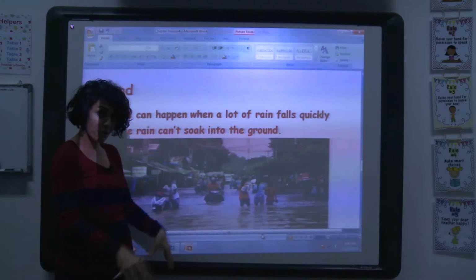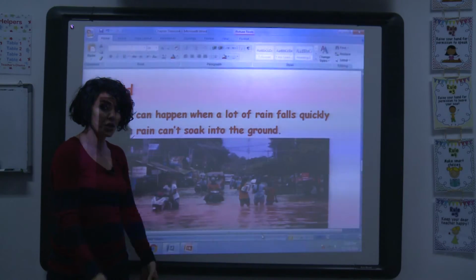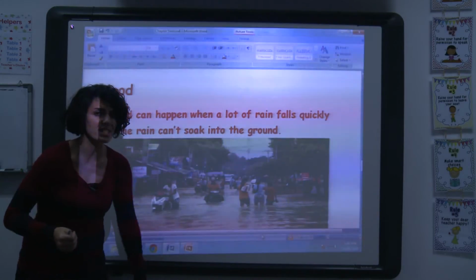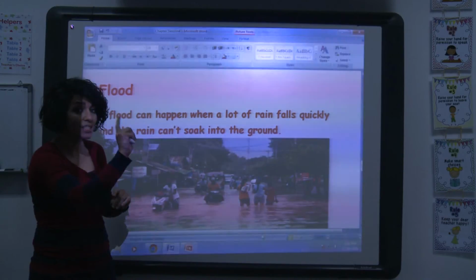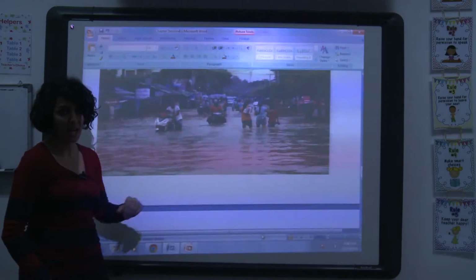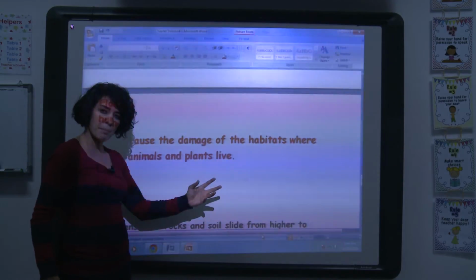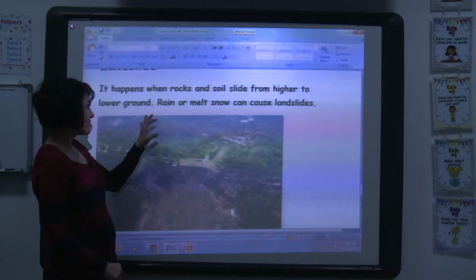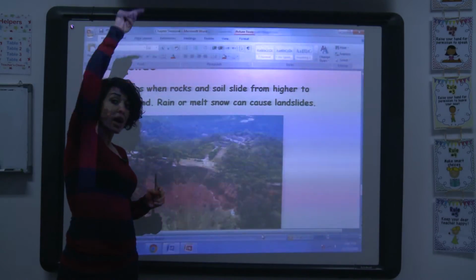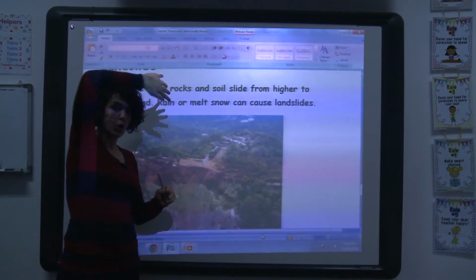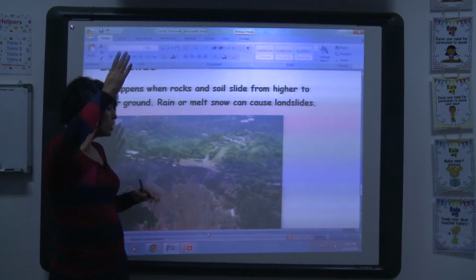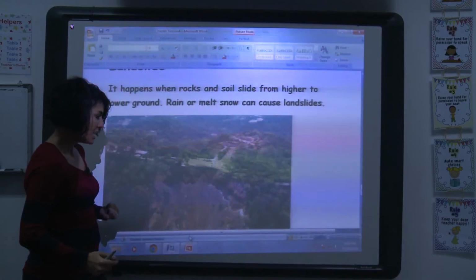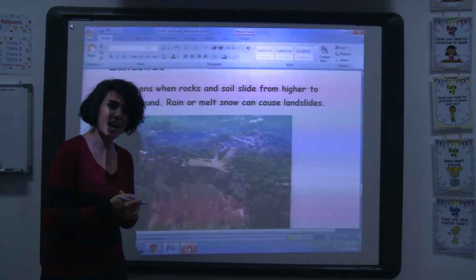Now, what about flood? When it rains heavily and the ground does not soak the water, a flood happens. When a lot of rain falls heavily and quickly, and the rain cannot soak into the ground, it causes a flood. As you can see here, it causes a lot of damage in the habitat. Landslide, when rocks and soil slide from higher to lower, as you can see here in the picture. Now, let's move to the PowerPoint to review the vocabulary words.